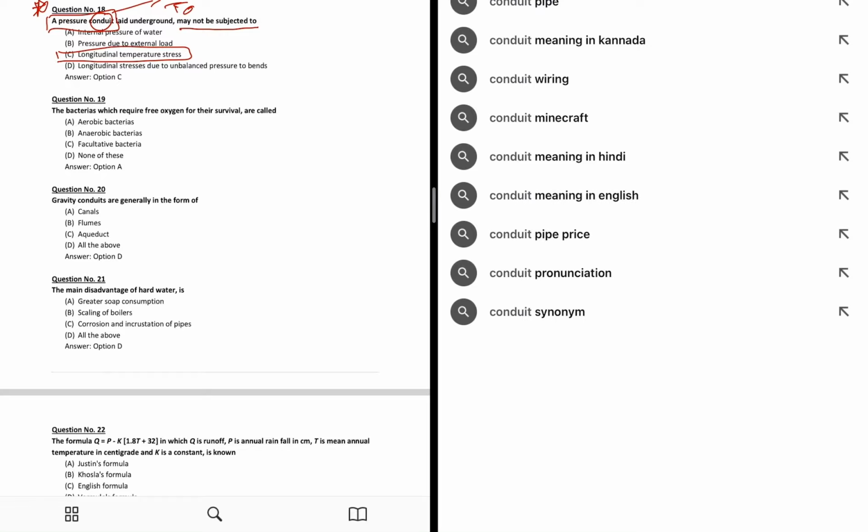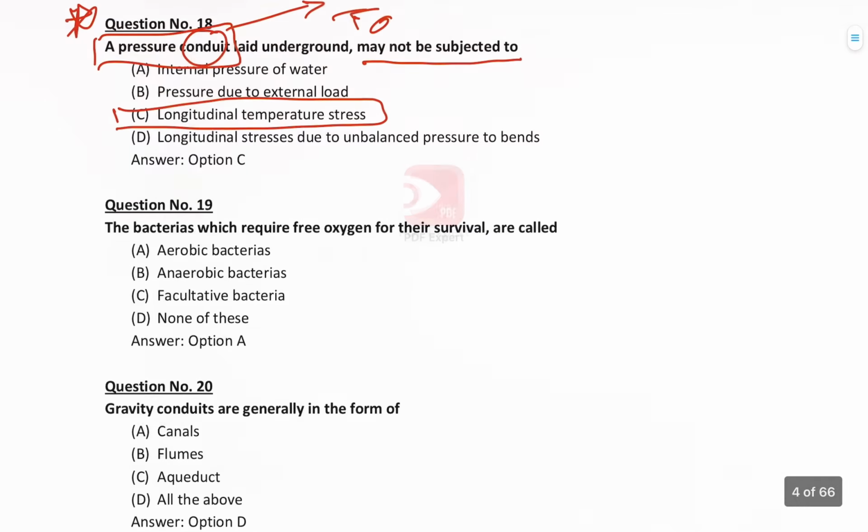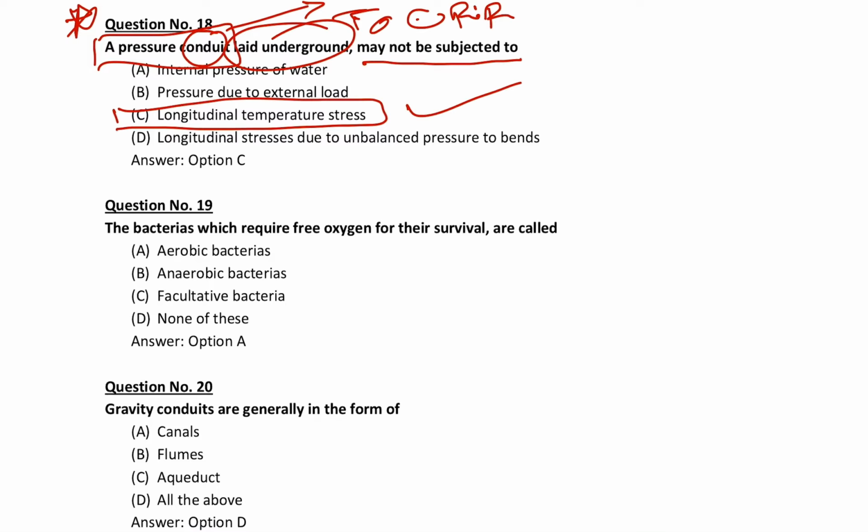Conduit means supplying water from one place to another place. We can say it's like a pipe, guys, that's it. So a pressure conduit laid underground may not be subjected to the longitudinal temperature stress, that's it, right?